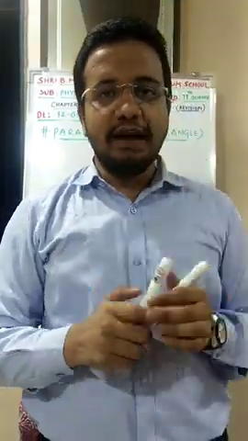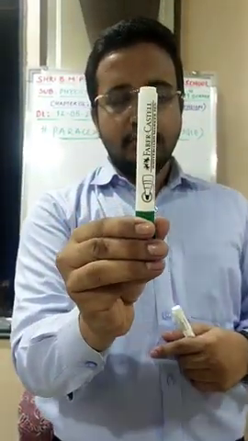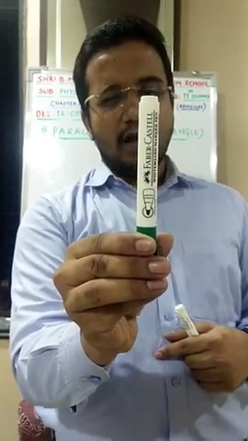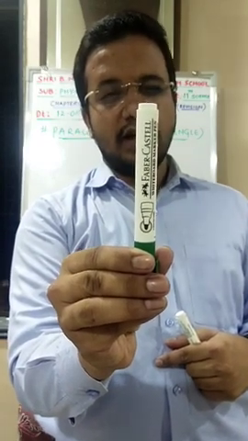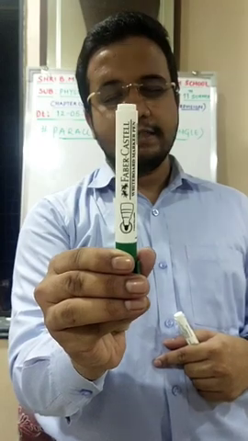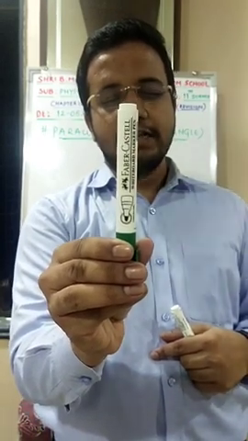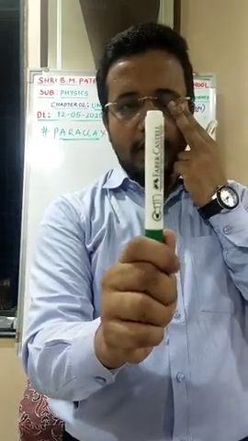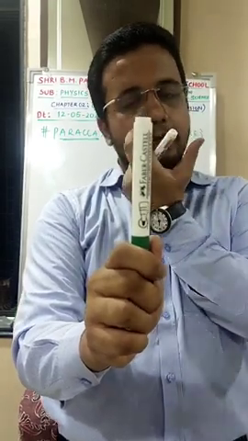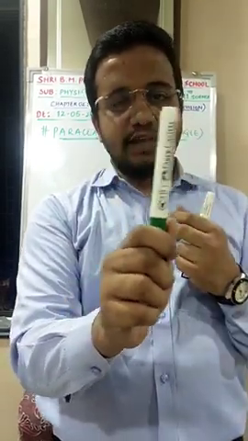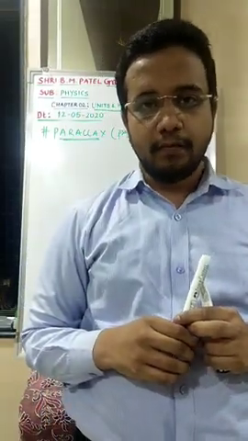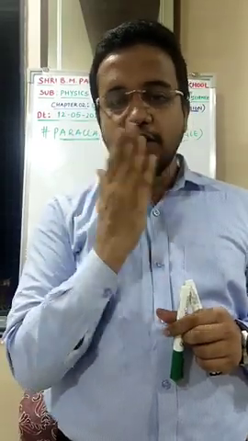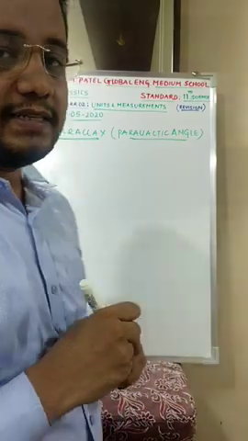Suppose you hold a pen in front of you like this and close both your eyes. Open one eye and you'll be able to see this pen. After some time, close that eye and open the other eye that was previously closed, and you'll again see the pen. Though the pen is fixed over here, you'll notice that it has shifted. I was just opening one eye and seeing it, then moving to the second eye, and I find there is an apparent shift in the position of this pen, though the pen was steady. This apparent shift in the position of an object while moving your eyes sidewise is known as parallax.